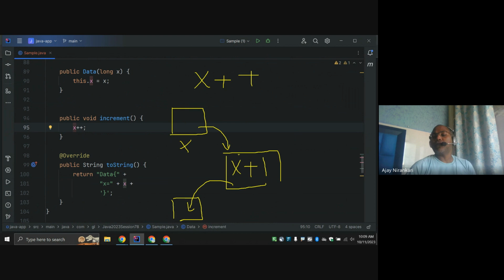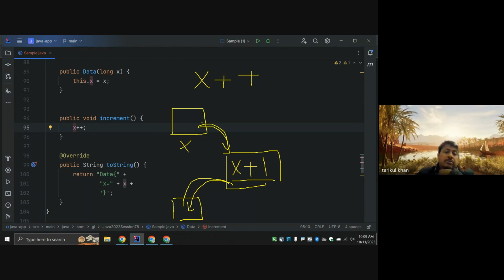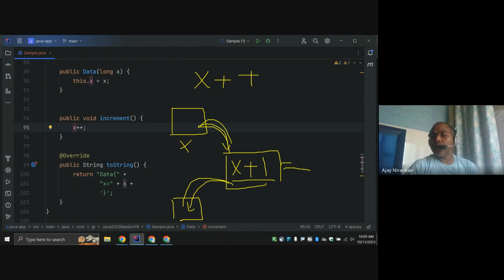This is a three-operation process: read, then plus 1, then write. So if you start multi-threading, one thread might be reading, one thread might be updating, one thread might be assigning the value. Each thread may have a different value, because this variable is allowed to be read by any thread.